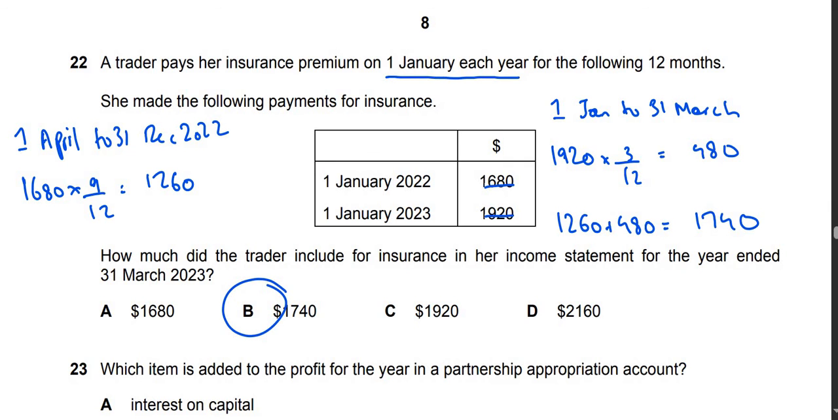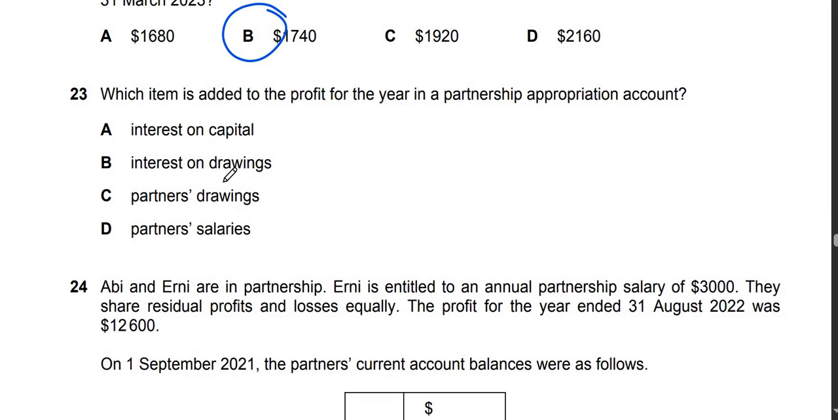The answer is B. Question 23, guys. Which item is added to the profit for the year in a partnership appropriation account? Look, interest on drawings is added to the profit for the year in the partnership appropriation account. It is an income for the firm. So the answer is B.